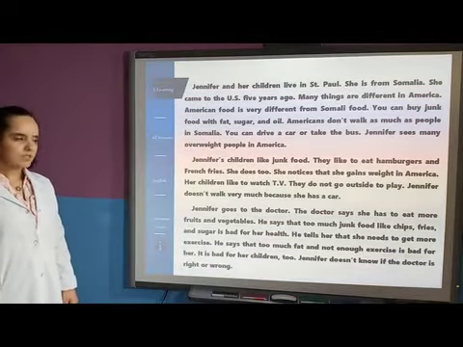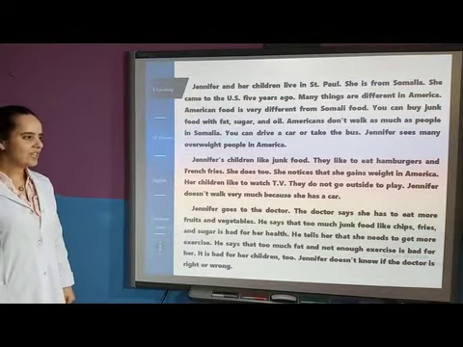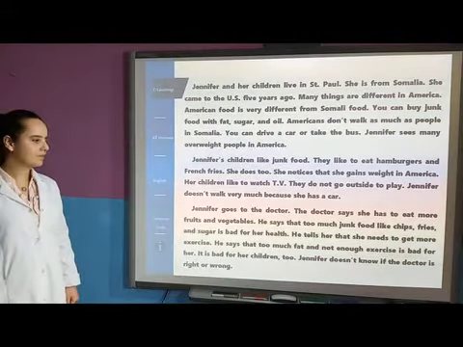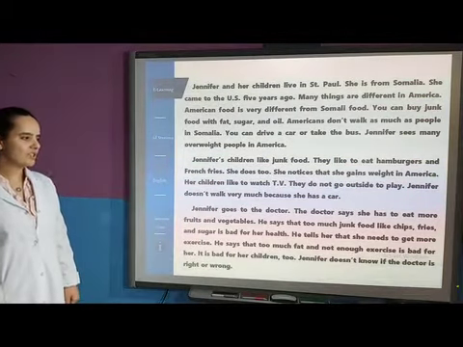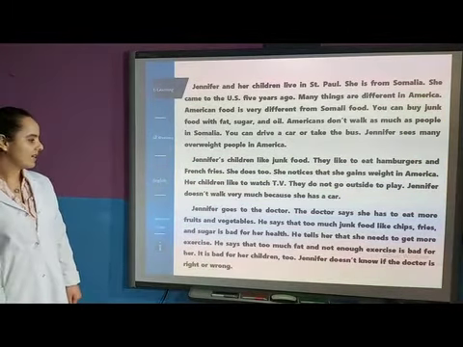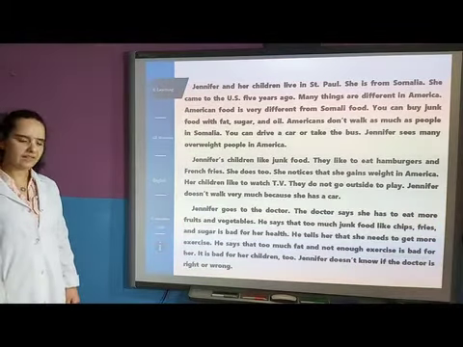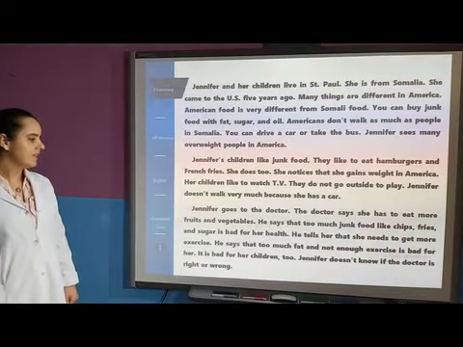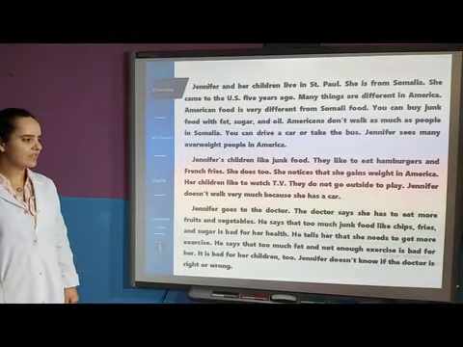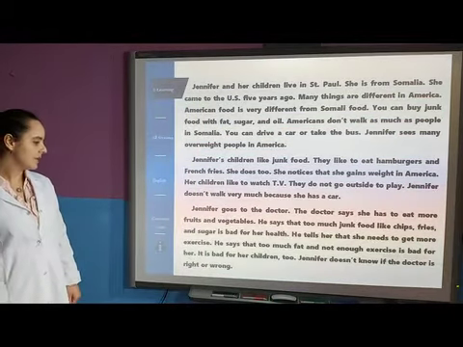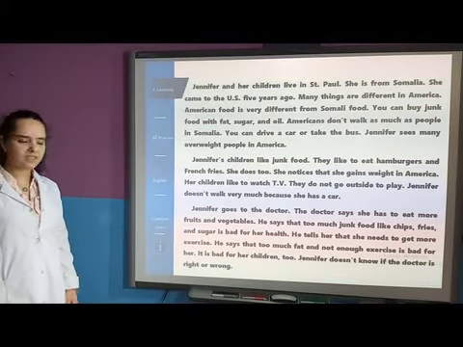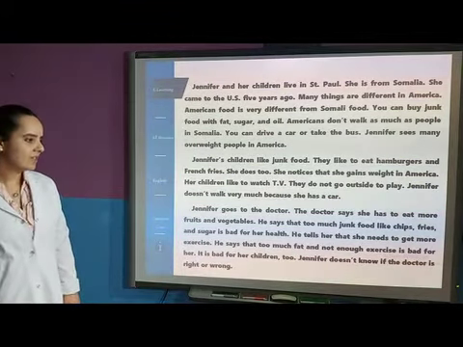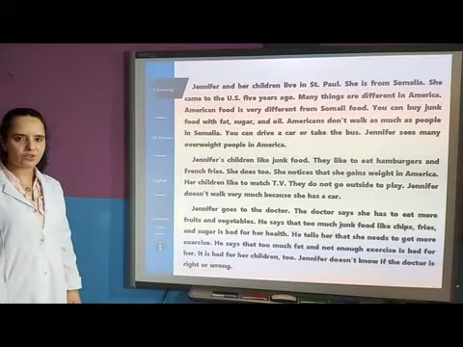Jennifer goes to the doctor. The doctor says she has to eat more fruits and vegetables. He says that too much junk food like chips, fries and sugar is bad for her health. He tells her that she needs to get more exercise. He says that too much fat and not enough exercise is bad for her. It is bad for her children too. Jennifer doesn't know if the doctor is right or wrong.